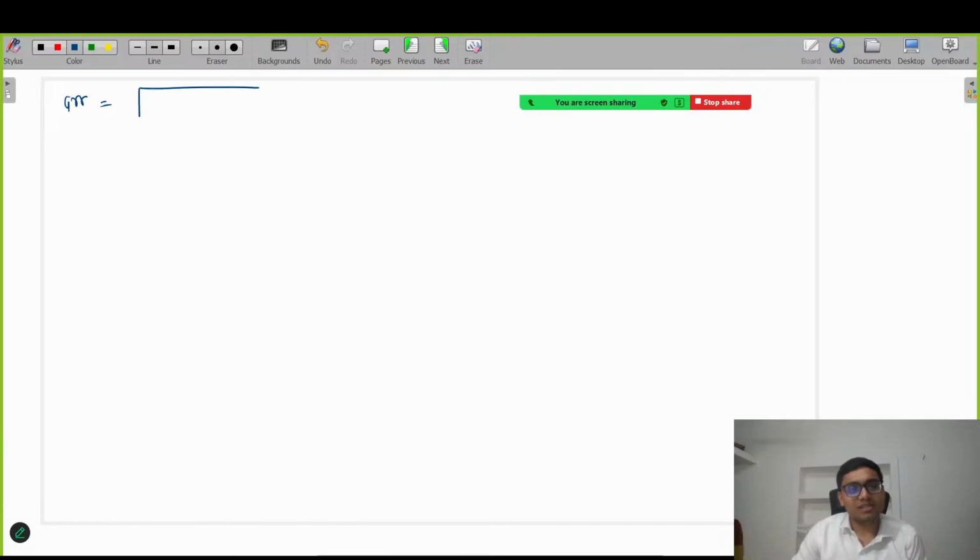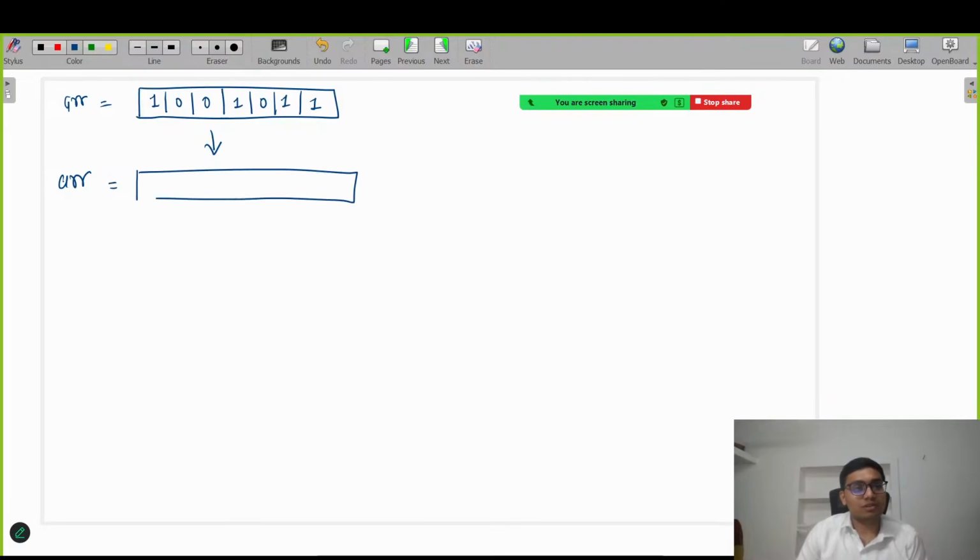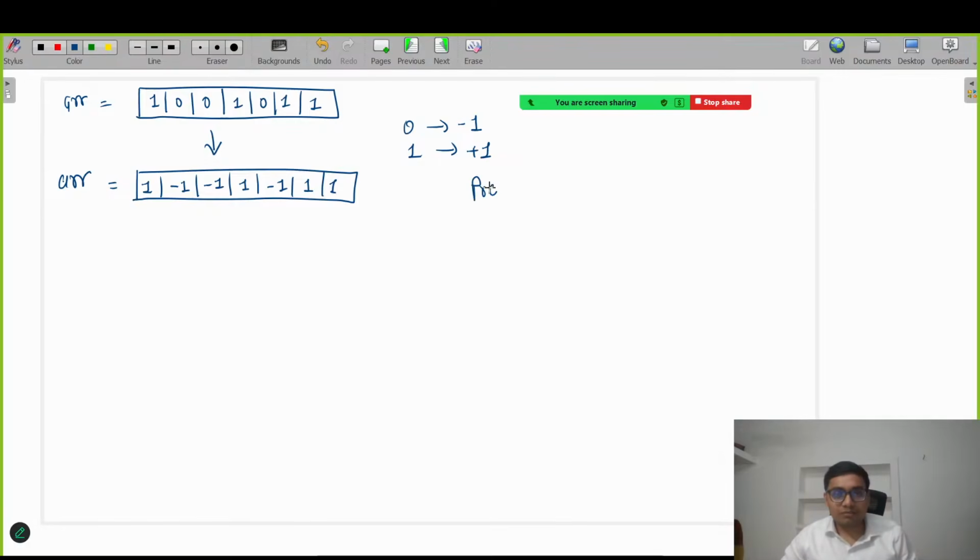Our array is 1, 0, 0, 1, 0, 1, 1. After replacing, we are basically replacing 0 with -1 and 1 with +1, so the array becomes 1, -1, -1, 1, -1, 1, 1. Till here it's fine. Now, as I just told, we need to use the prefix sum plus HashMap technique.